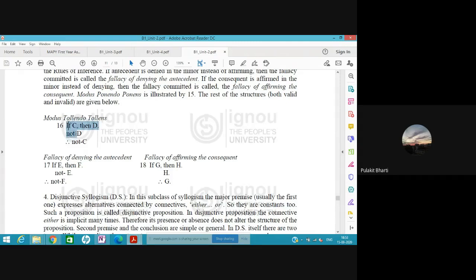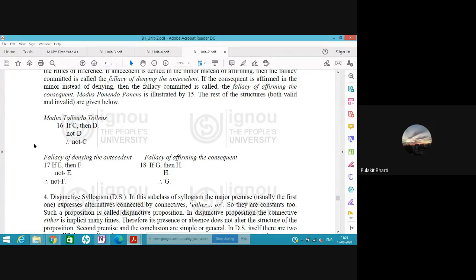Let's try the same example here. If I throw the utensil, then it will break. If it has not broken, then I have not thrown the utensil. Okay, this is good. If it is not broken, then neither of the conditions has taken place. Neither had I thrown it, nor had I kept it in extreme heat. If the utensil is not broken, at least I can say that I have not thrown it. So the modus tollens is good here.